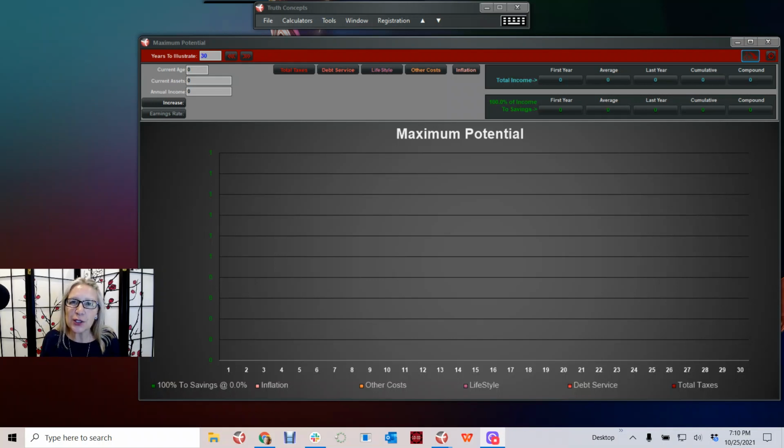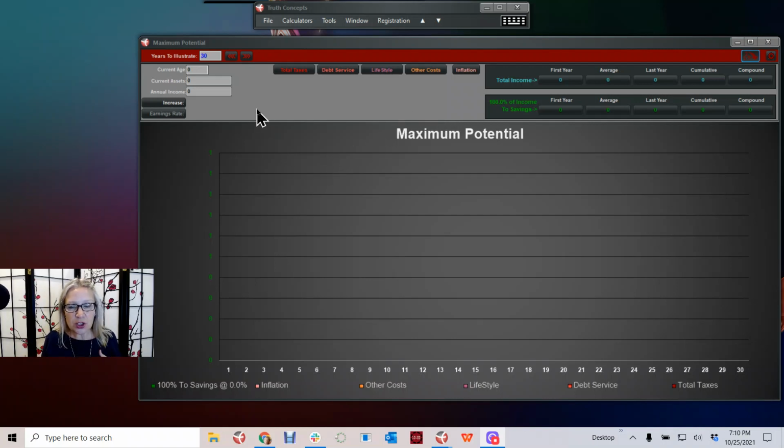Today we're going to take a look at your maximum potential. So this is the capability that you as an individual or a family, you could look at it either way, have in terms of your earning capacity over your lifetime. I think some pretty interesting information.